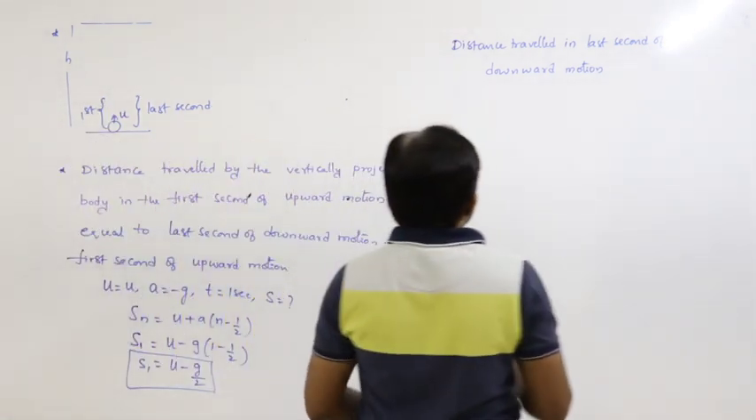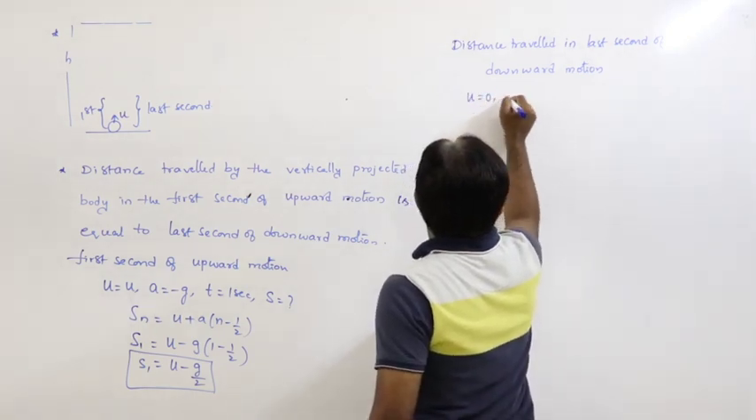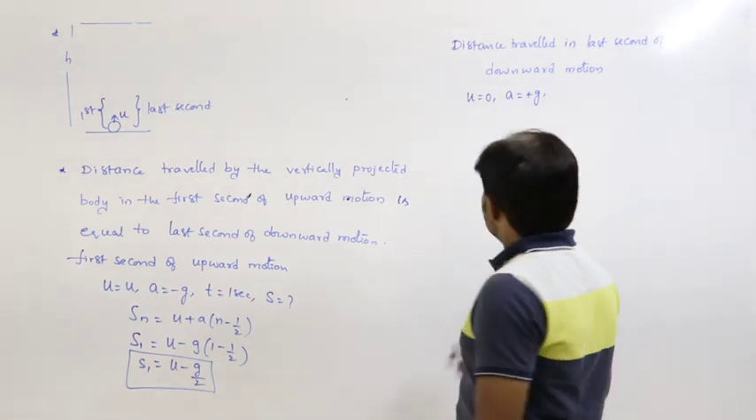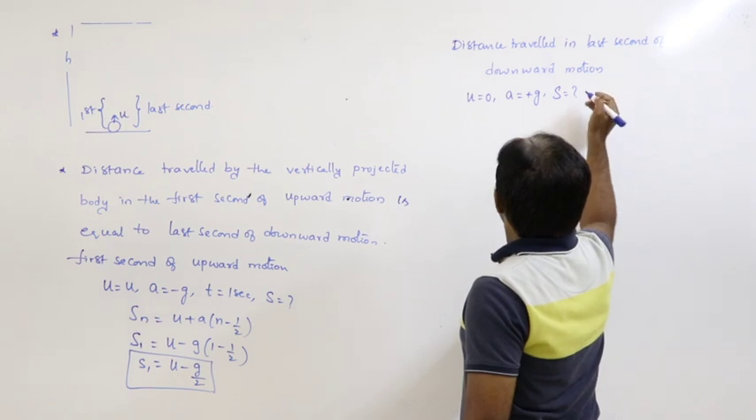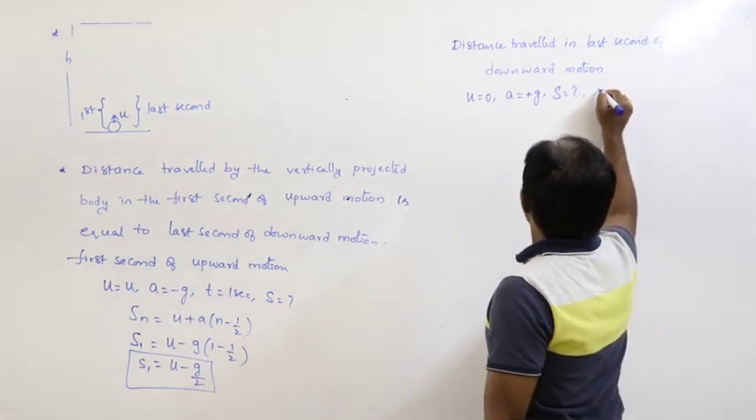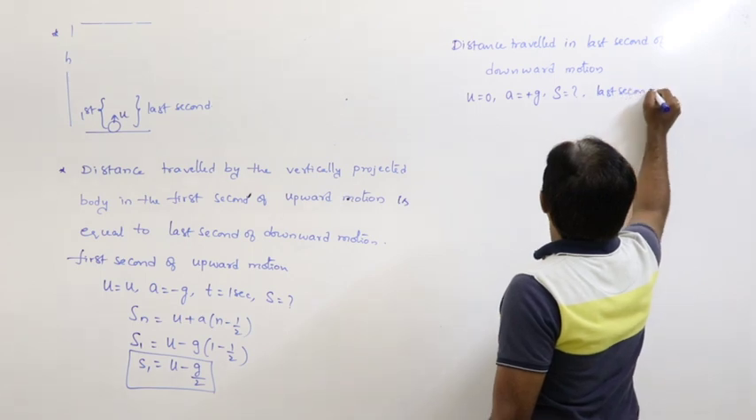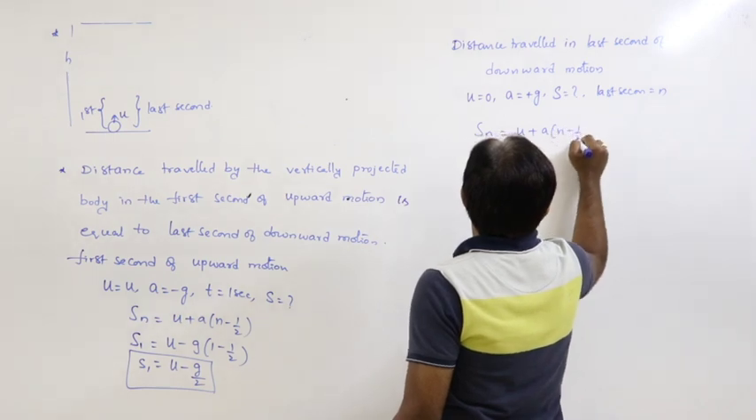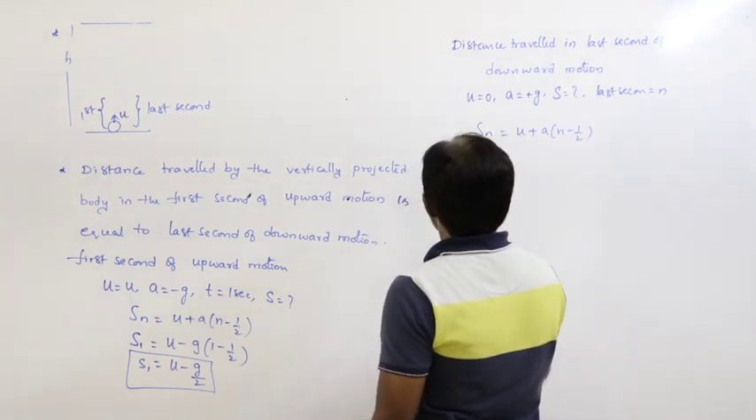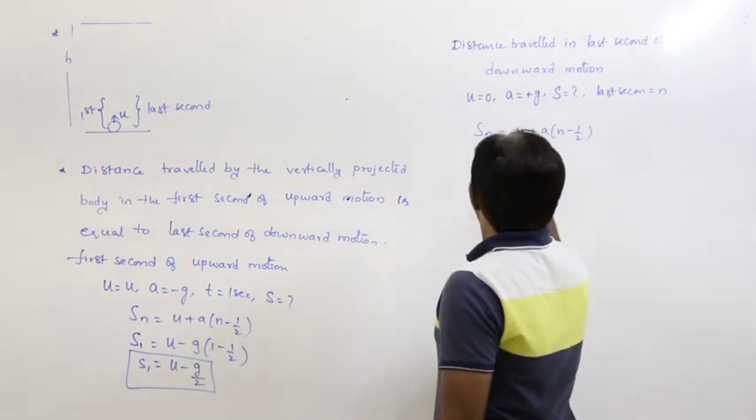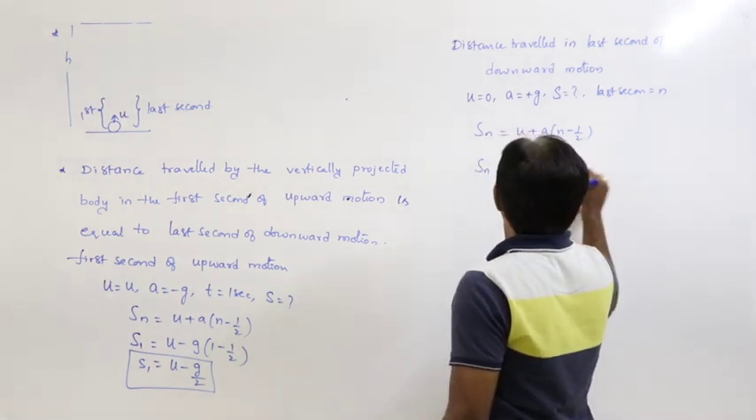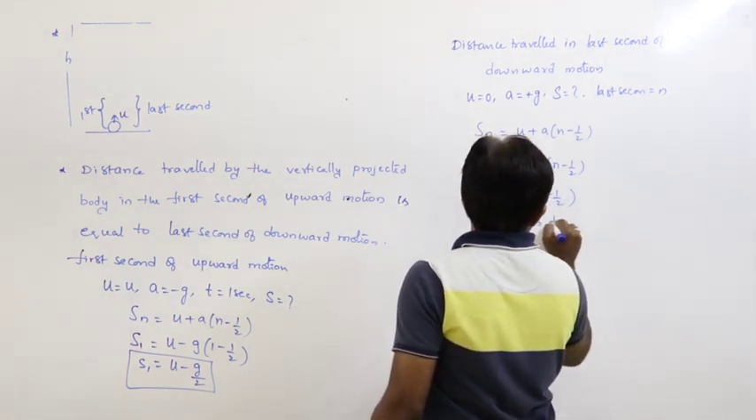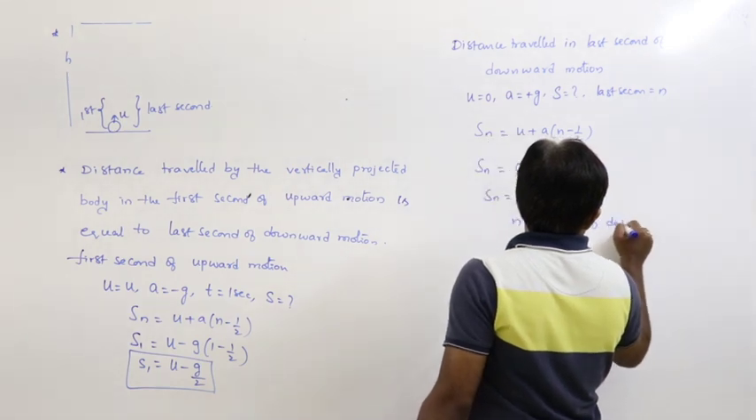While the body is moving downwards, initial velocity is equal to 0, acceleration is equal to plus g, and we have to calculate the distance. The last second, we do not know, let us say it is n. Sn is equal to u plus a into n minus half. Sn is equal to 0 plus g into n minus half, where n is the time of descent.